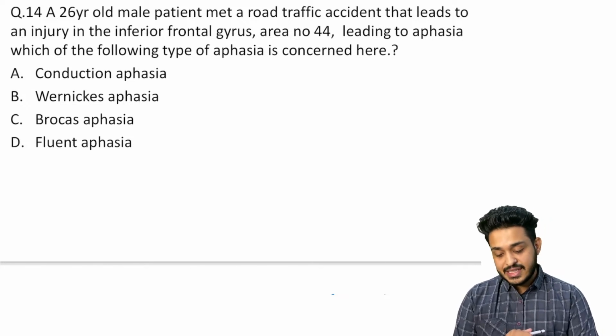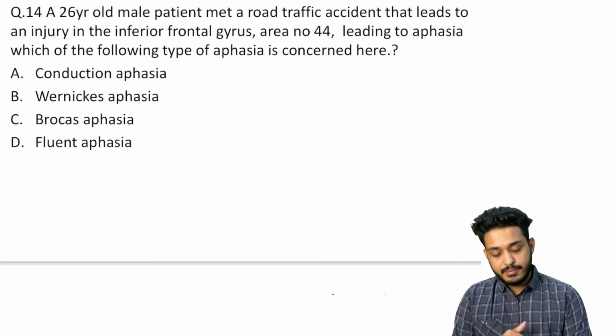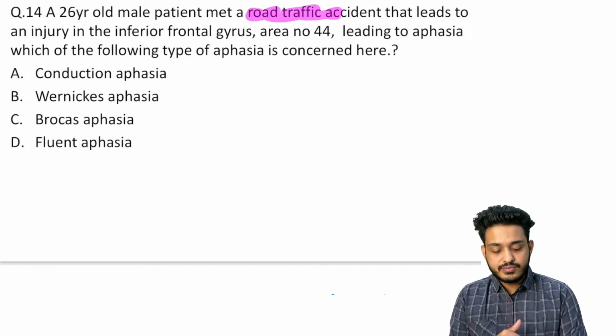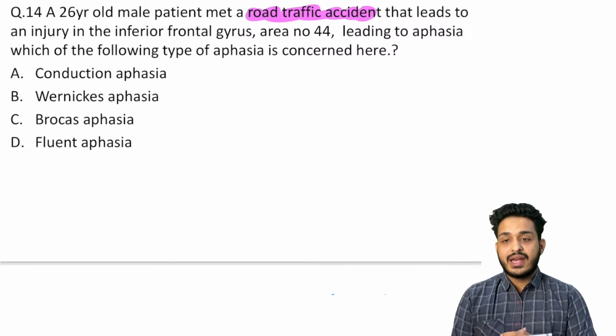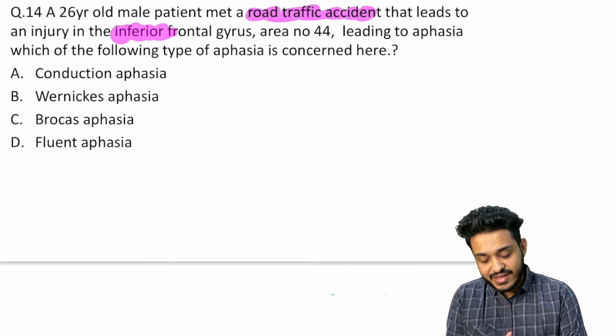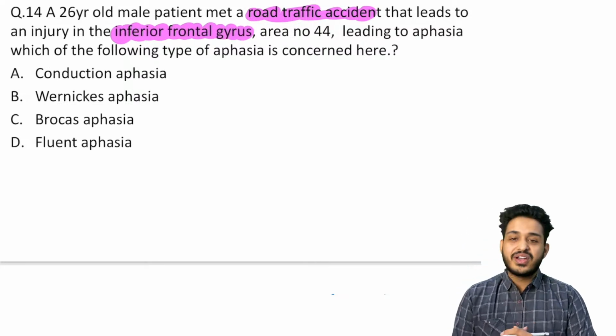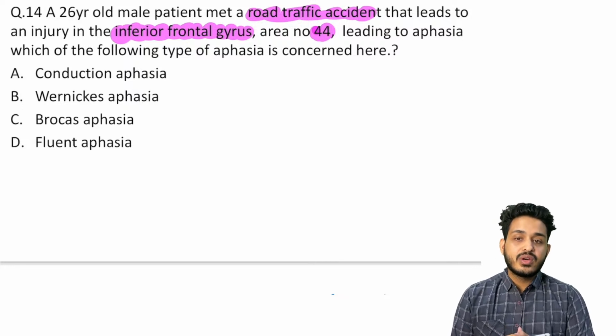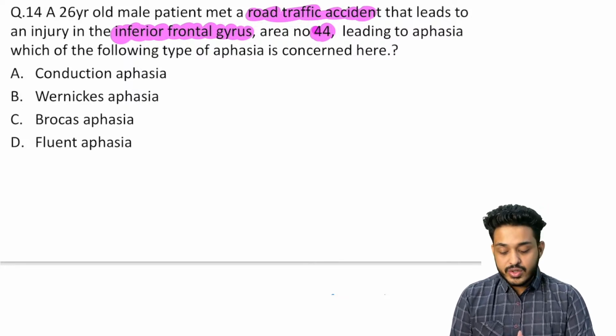A 26-year-old male patient met a road traffic accident. Again, there is an RTA patient that leads to an injury in the inferior frontal gyrus. This particular patient is having injury in the inferior frontal gyrus, and which is the area that is going to be involved? Area number 44, right? Leading to aphasia.